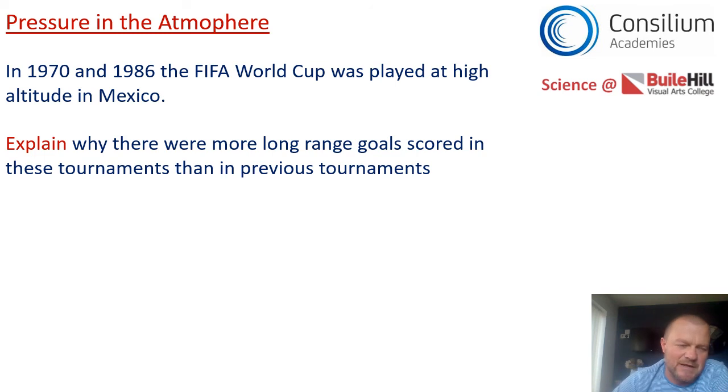Okay, so finally the work for you to do at home and the work for you to email to your teacher is this. Now in 1970 and in 1986, the FIFA World Cup of football was played at high altitude in Mexico. So the football pitches were really high up and they were much higher than the footballers are used to playing on. Now what I want you to think about is this. The question is this. Explain why there were more long-range goals scored in these tournaments than in previous tournaments. The footballers were shooting from all over and they were scoring lots of goals. Now when you think about air pressure, see if you can answer that question.